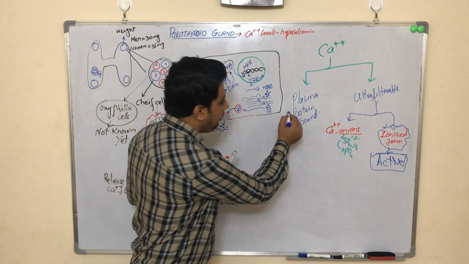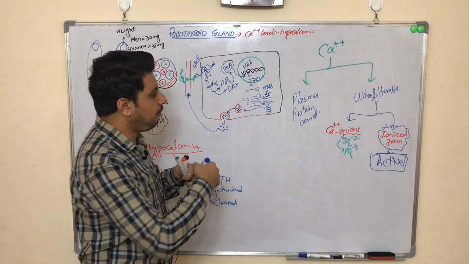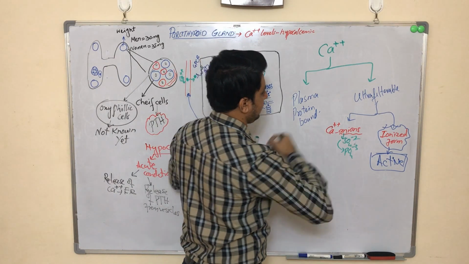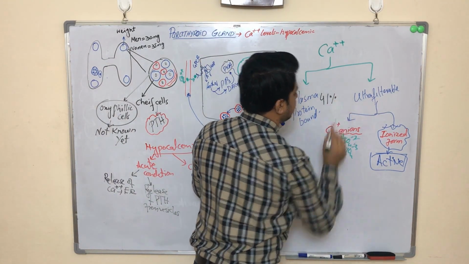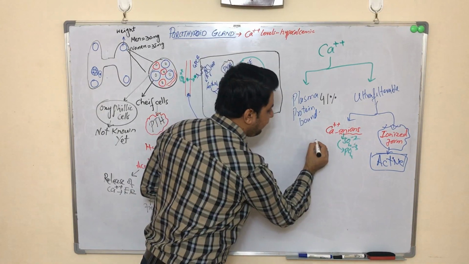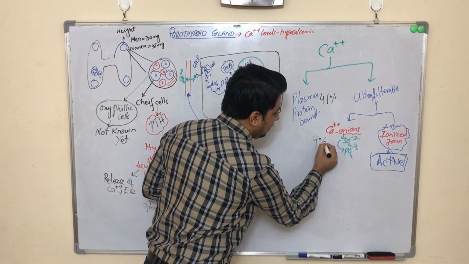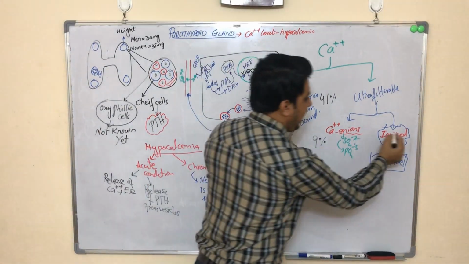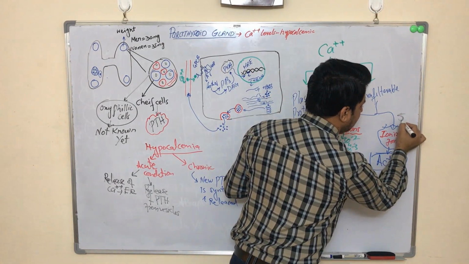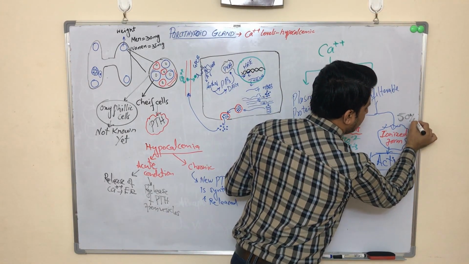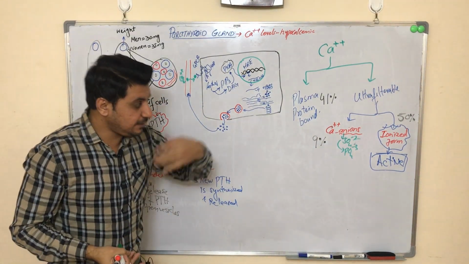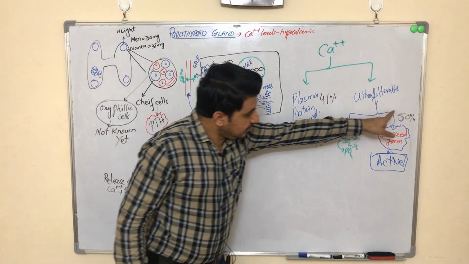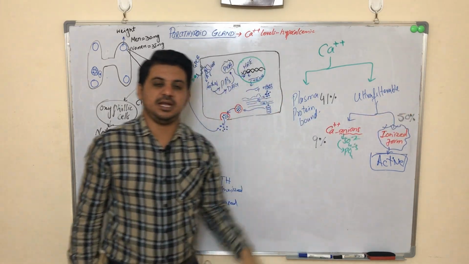Now, this plasma protein bound form is usually 41%, and the calcium anion form is usually 9%, and this ionized form is usually 50%. So it means in our body we have to maintain this 50% of the calcium.